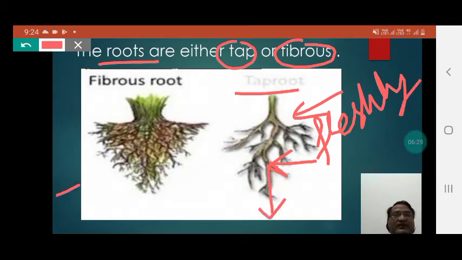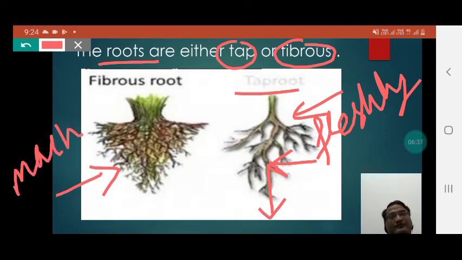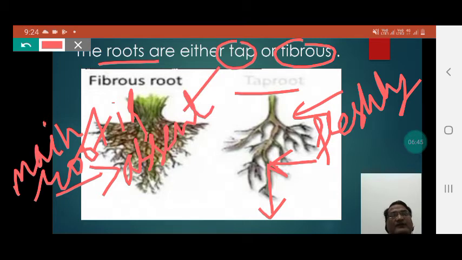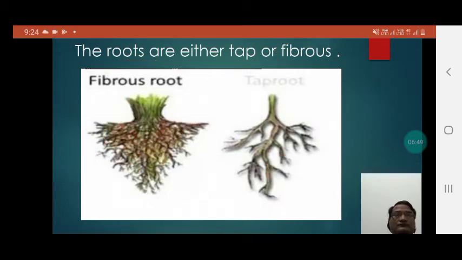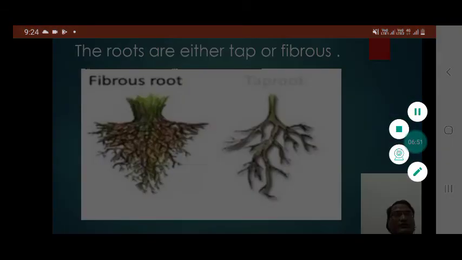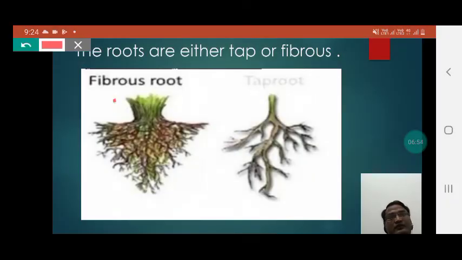Whereas here you can notice that the main root is absent, and the root is not quite deeply penetrated inside the soil.